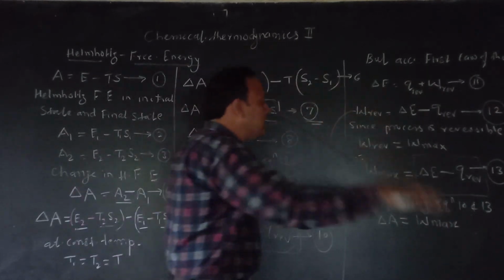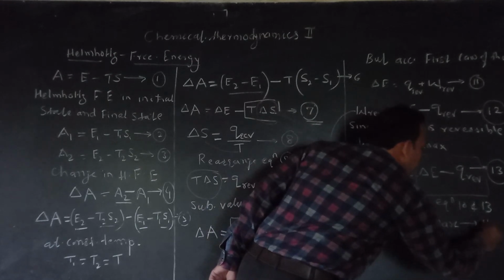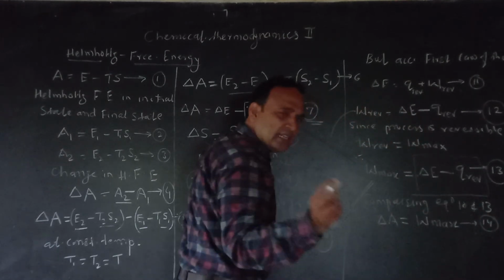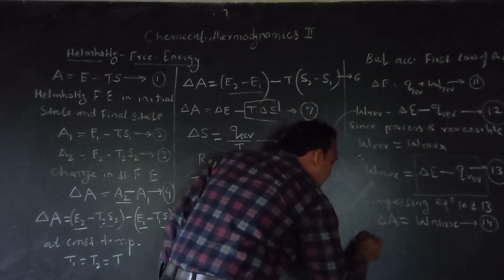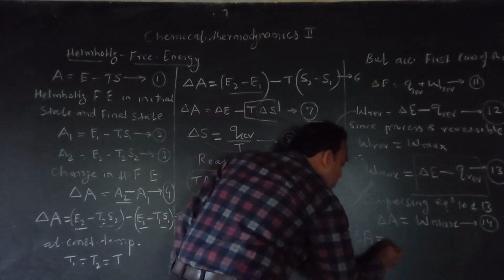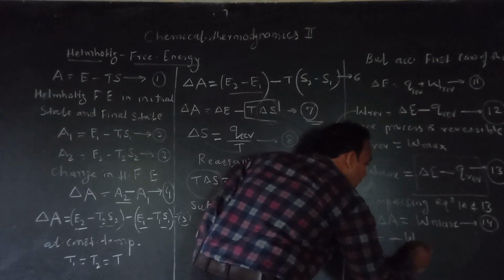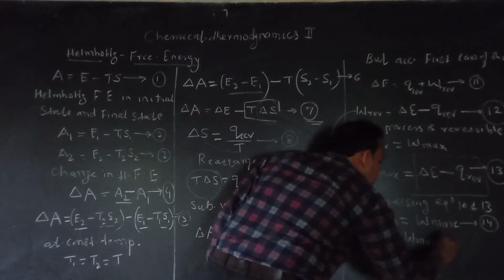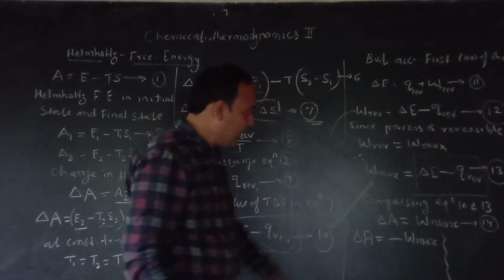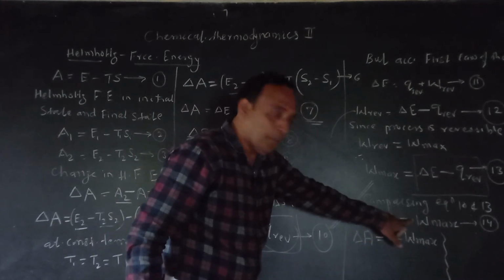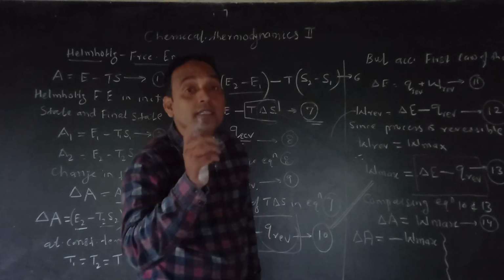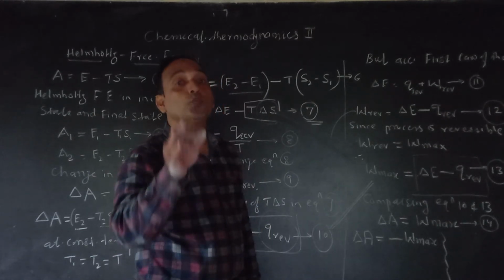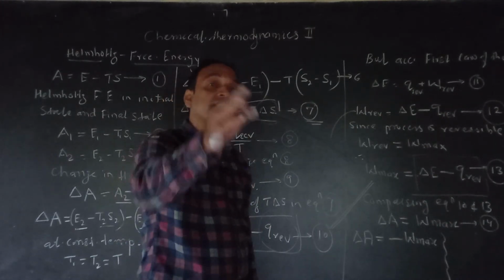Now this is equation number 14. A slight change I am going to do here. Now I am writing delta A is equal to minus W max. Before it was delta A is equal to plus W max; I converted it to minus W max. Why does this change take place? Because work is done by the system.